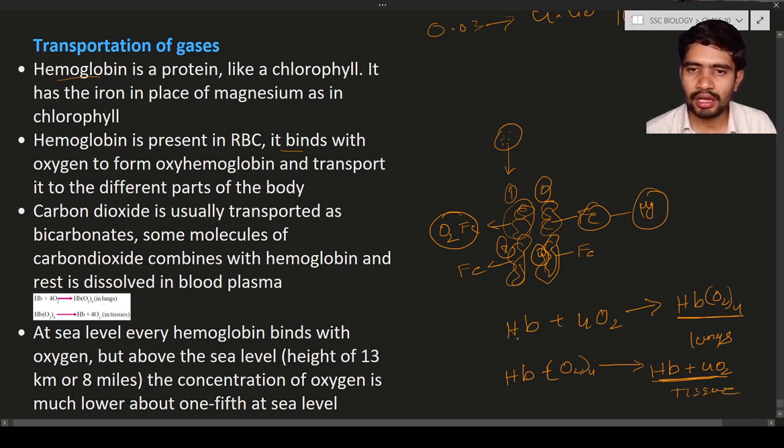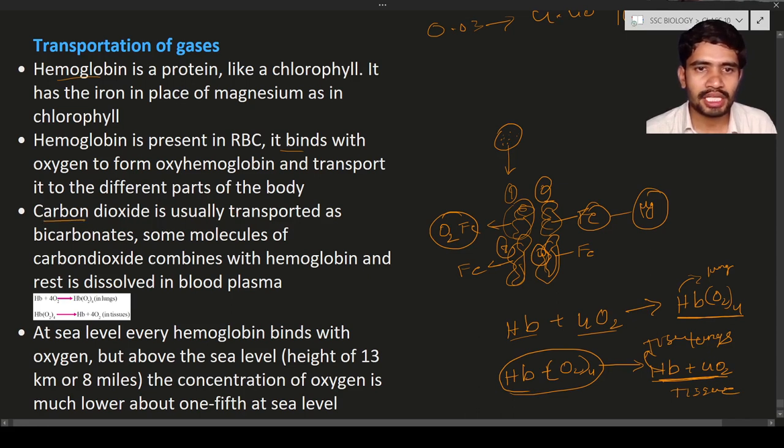So hemoglobin is going to bind with 4 molecules of oxygen in the lungs and turn into oxyhemoglobin. The same oxyhemoglobin is going to turn into hemoglobin and oxygen molecules in the tissues. This is the exchange of gases at the lung level, and this is the exchange at the tissue level. So this is how it is going to behave.